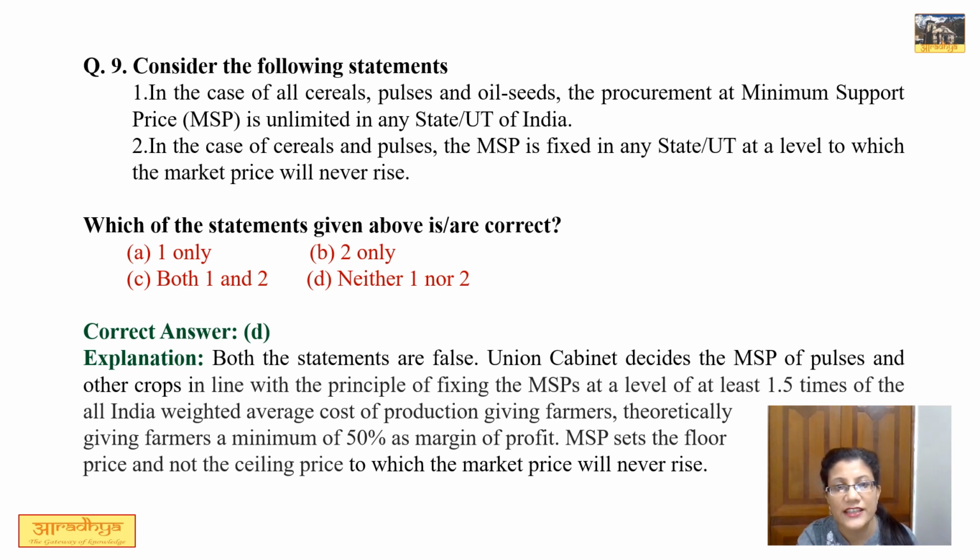Second statement says, in the case of cereals and pulses, the MSP is fixed in any state or UT at a level to which the market price will never rise. Now we need to understand that MSP एक तरह की floor price होती है. It is not the ceiling price. So second option is also not correct. So correct option is D, neither 1 nor 2.